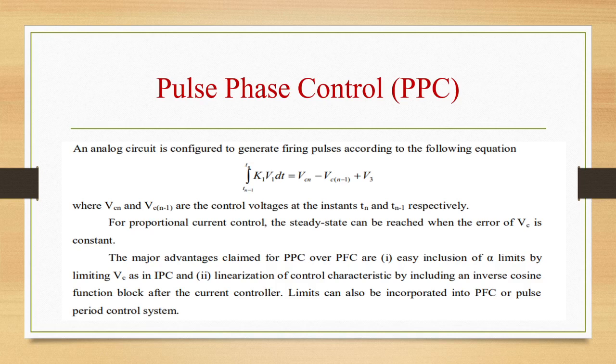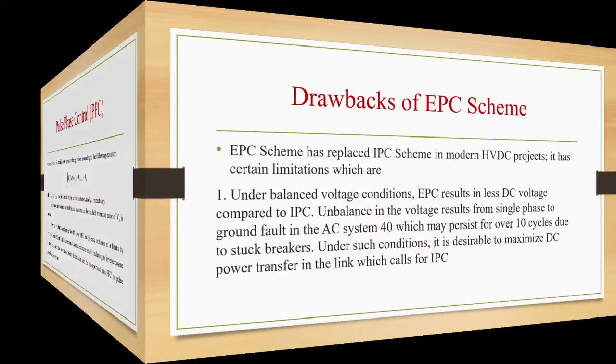Actually, limits can also be incorporated into the PFC or pulse period control system. In any case, the constraints of limits will give rise to generation of non-equidistant pulses unless special symmetrizing controls are included. This basically involves firing the subsequent valves at equal intervals, once a valve is fired at, say, the minimum limit, unless an increase in the firing angle is called for.